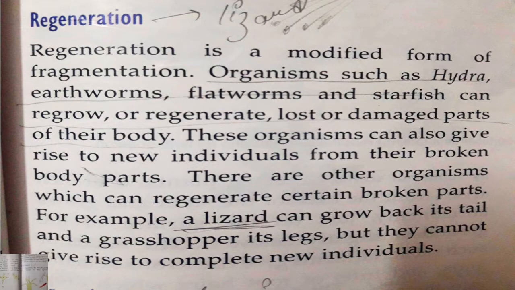There are other organisms which can regenerate certain broken parts. For example, a lizard can grow back its tail and a grasshopper its legs, but they cannot give rise to a complete new individual.